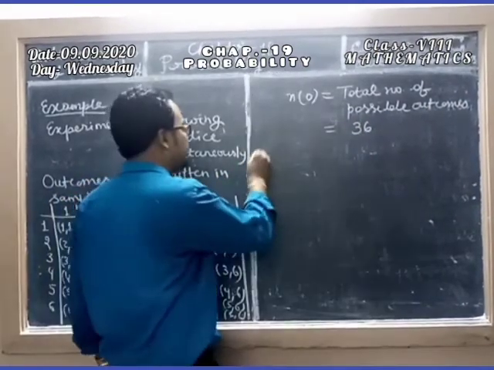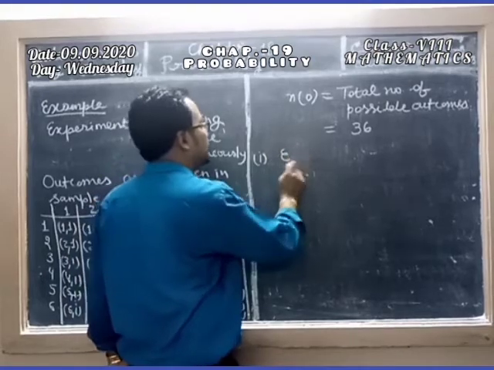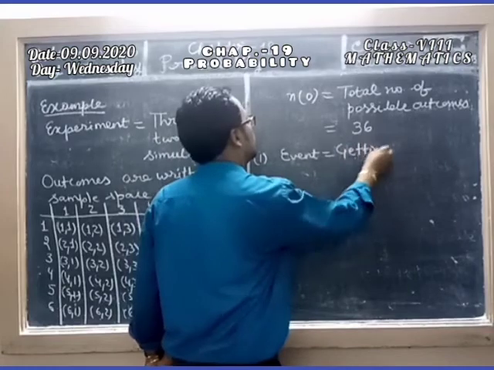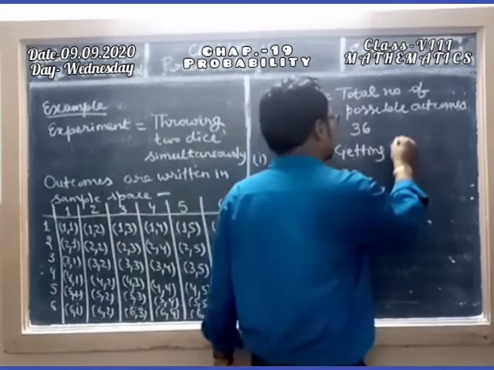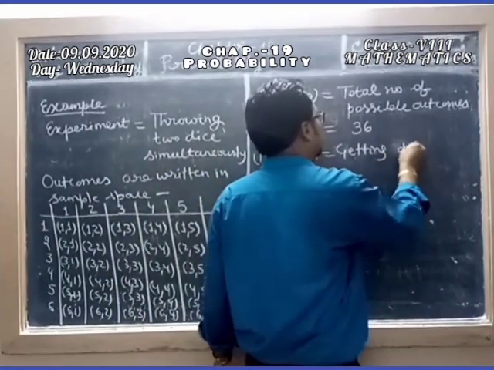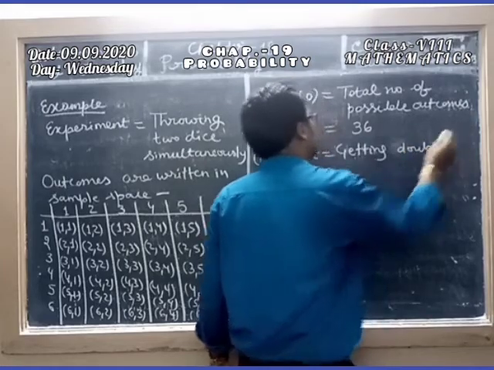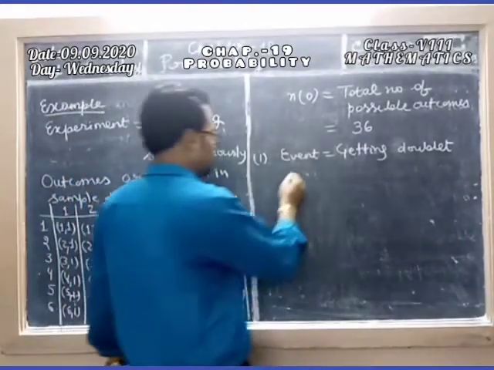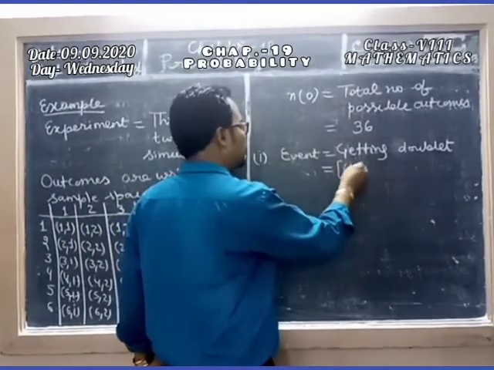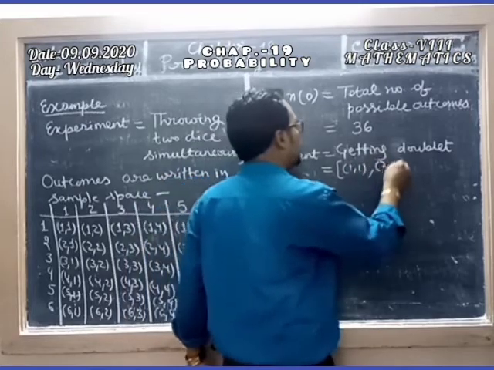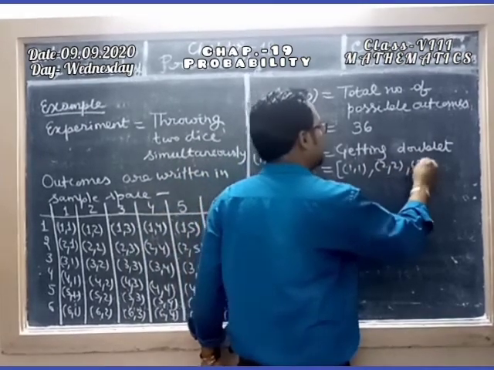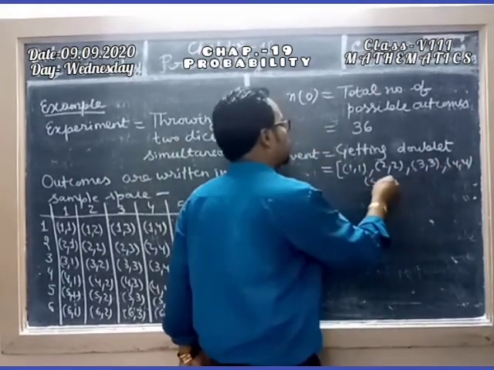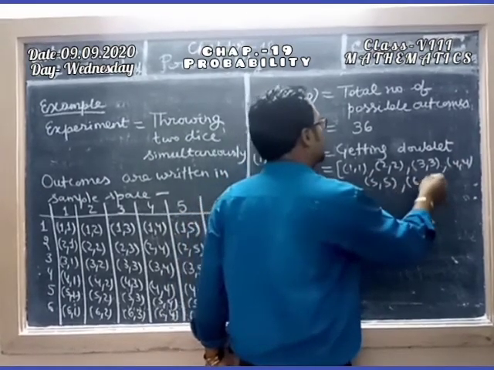Total number of possible outcomes equals 36. The first event is getting a doublet. Doublet means the same number on both the dice. So the event will be (1,1), (2,2), (3,3), (4,4), (5,5), (6,6).